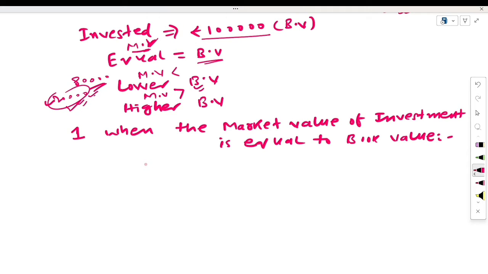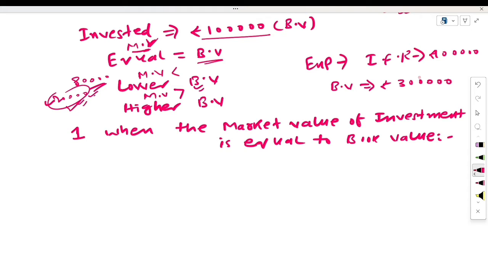The first case is when the market value of investment is equal to the book value. Then what will you do? Suppose, just for example, your investment fluctuation reserve is rupees 1 lakh, and the book value of your investment is rupees 3 lakh, and the market value of your investment is also 3 lakh.